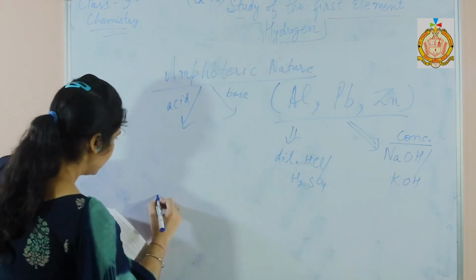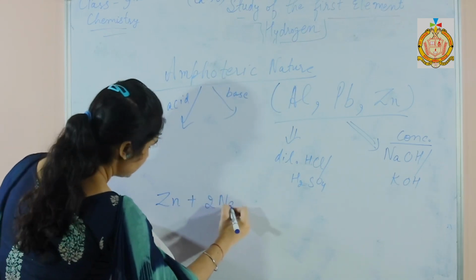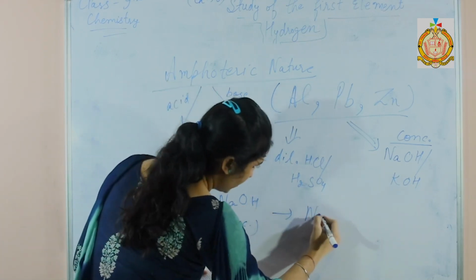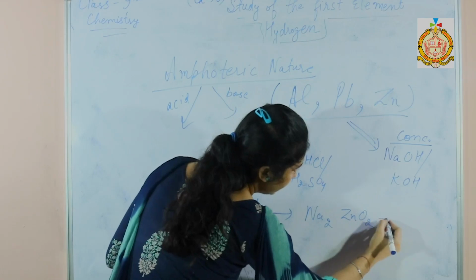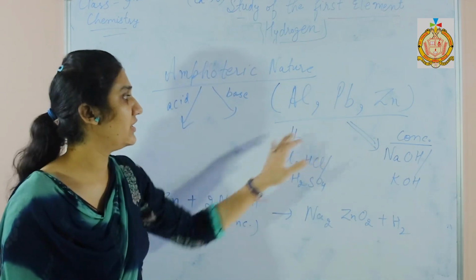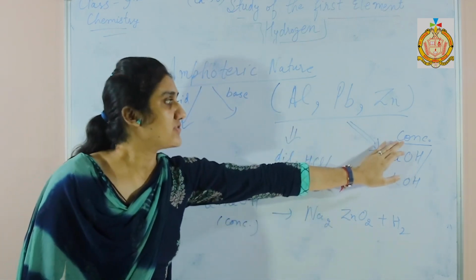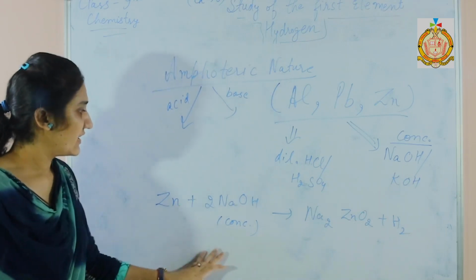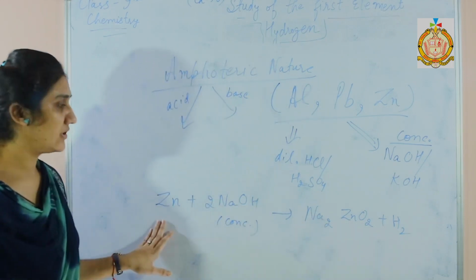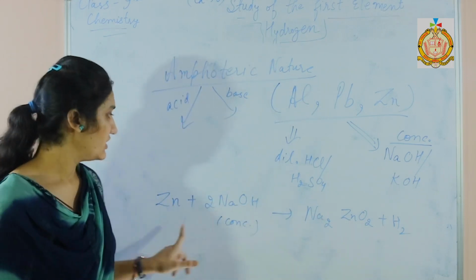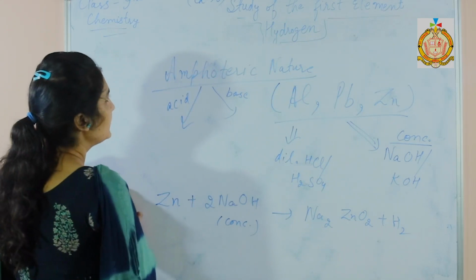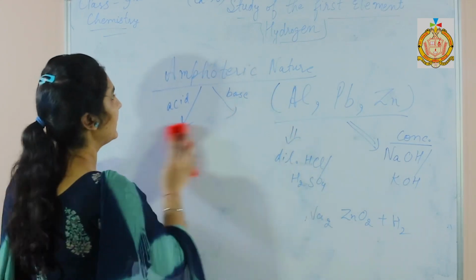So when zinc reacts with concentrated sodium hydroxide, it forms the complex salt sodium zincate, and hydrogen gas is produced. So they produce hydrogen gas when they react with dilute acid as well as when they react with concentrated base. So this is the reaction. When it reacts with concentrated base, it forms hydrogen gas and the complex product sodium zincate, Na2ZnO2, is formed. So this shows the amphoteric nature of these three specific metals.